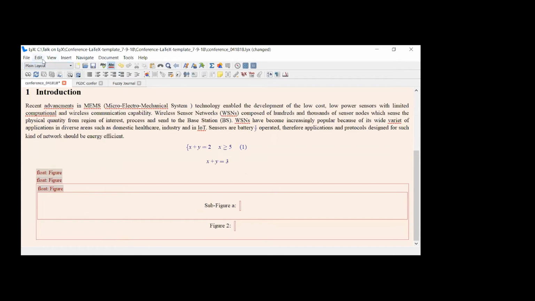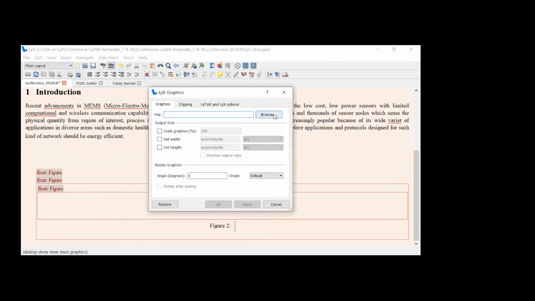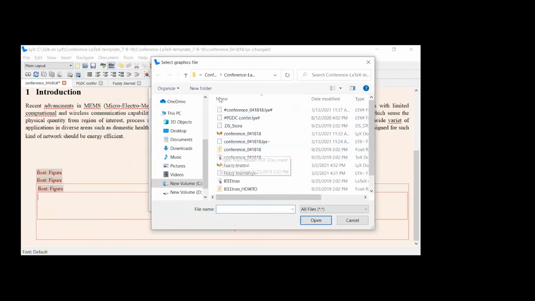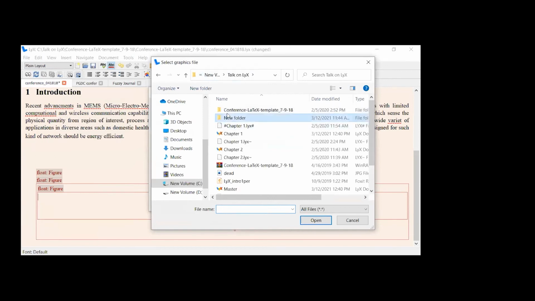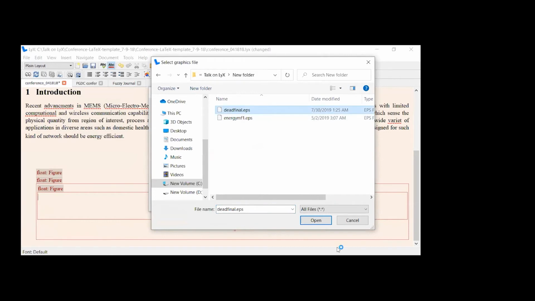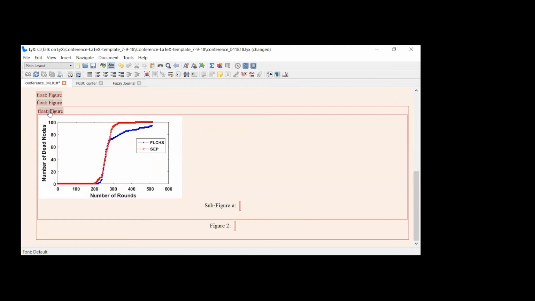Now Insert Graphics over here, browse to where the image is. I kept it in this folder, so I'm picking the image from this folder. That is figure A. Scale the graphics to 30%. Suppose I want 30%, you can change the size accordingly. So that is subfigure A.